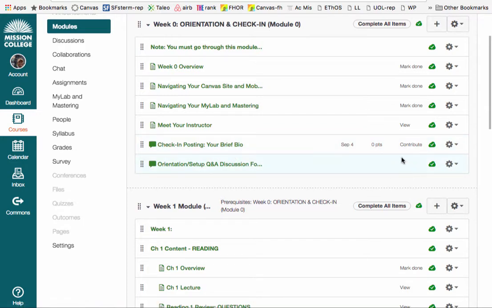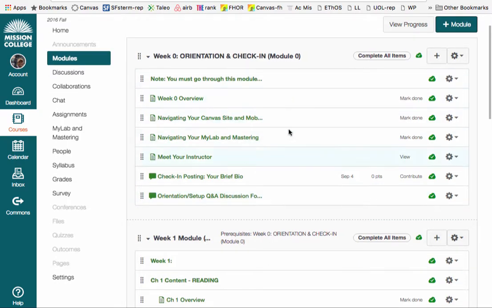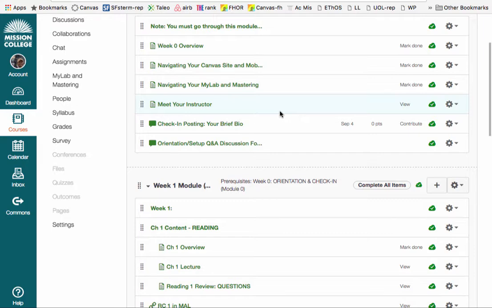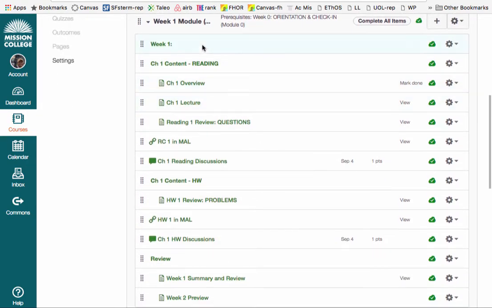Notice that there's nothing in this space, but you can also use that other part of the module to maybe discuss certain things. In this case, it's a discussion, so you can actually use it for questions you might have about the orientation part. Once you do the orientation module, which is what I call here module 0, you are now ready to move forward to module 1, which is for week 1.